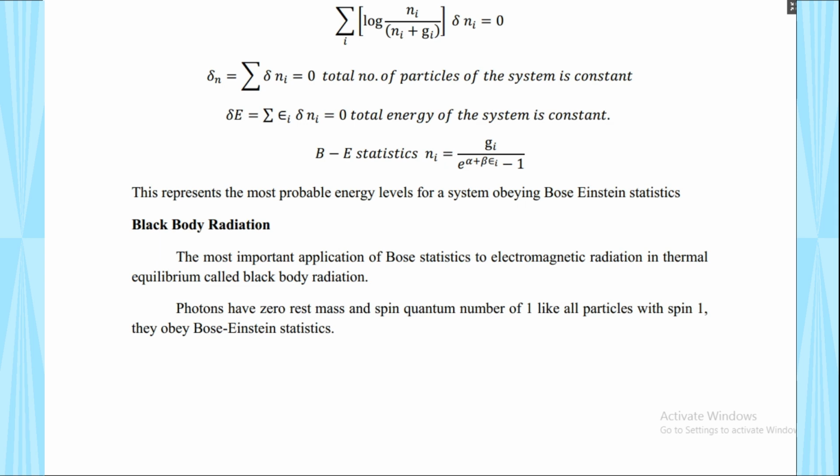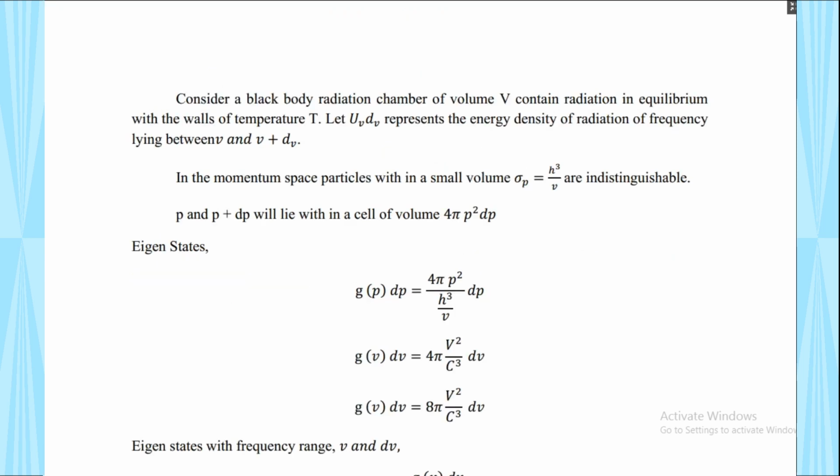Black body radiation is one of the most important applications of Bose-Einstein statistics, to electromagnetic radiation in thermal equilibrium, which is called black body radiation. This is the most important. Photons have zero rest mass and integral spin quantum number, like all particles with such spin, and they obey Bose-Einstein statistics. These are the conditions.